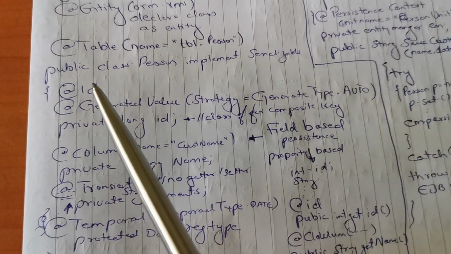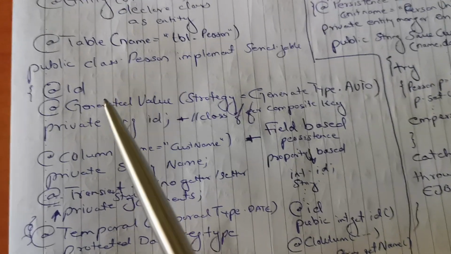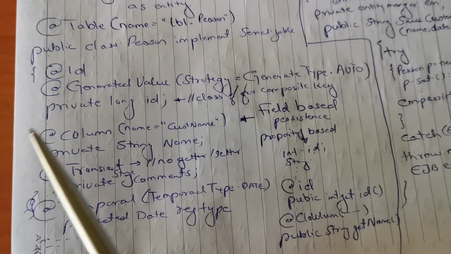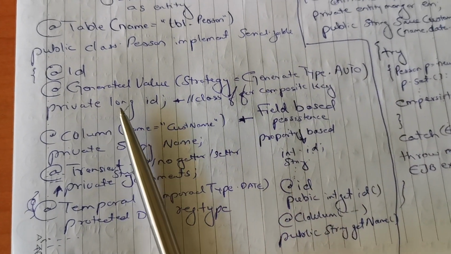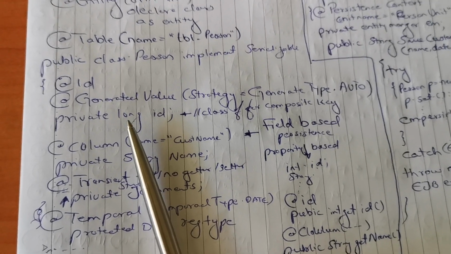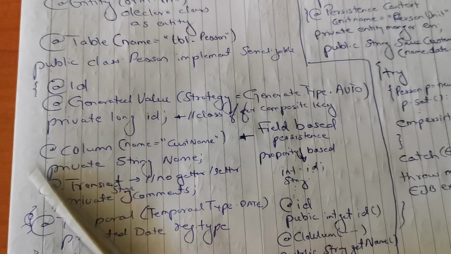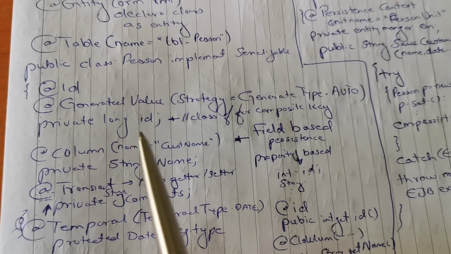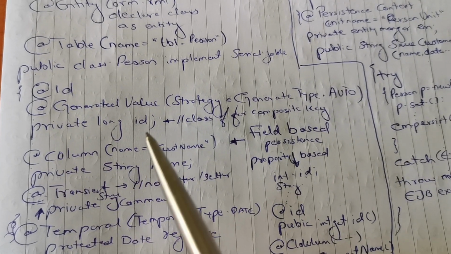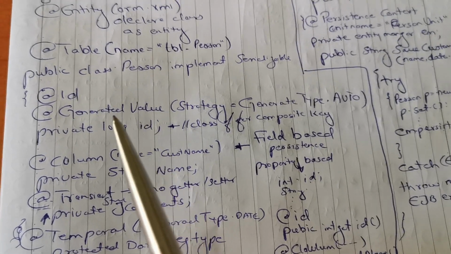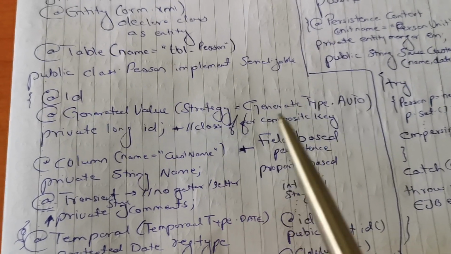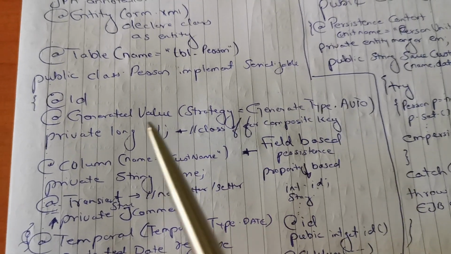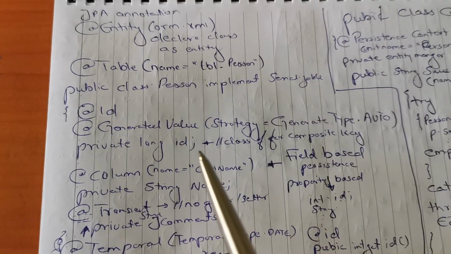So let's see what other annotations are used in the entity class. The first is @Id. @Id means the variable that follows is the primary key for our object as well as in the database. When we have a primary key and need to generate its value automatically, we have to map it with some strategy. Let's say AUTO. It means this value will be assigned by Hibernate.